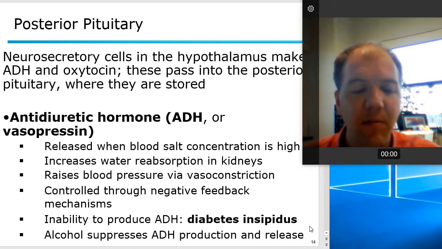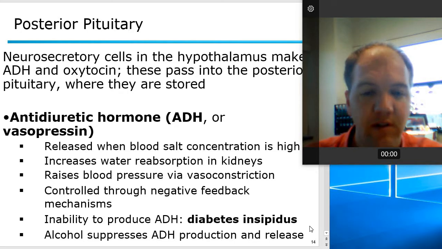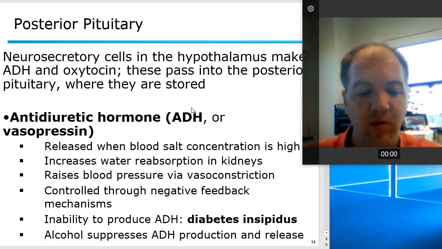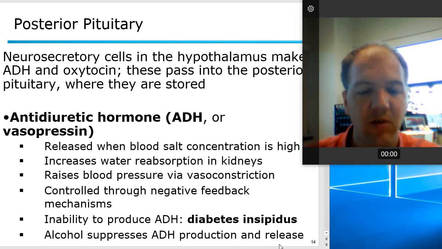And diabetes insipidus does not have any cure necessarily. They're not able to cause your body to start producing this hormone, but there are things that they can do to treat it so that you're able to produce the right amount of urine and things like that. One interesting thing here, though, is that alcohol suppresses the ADH production and release.